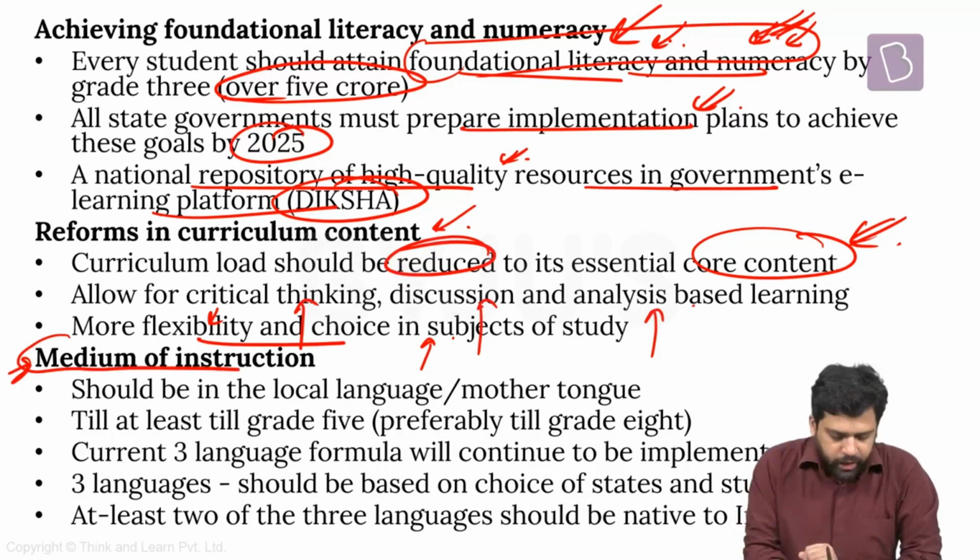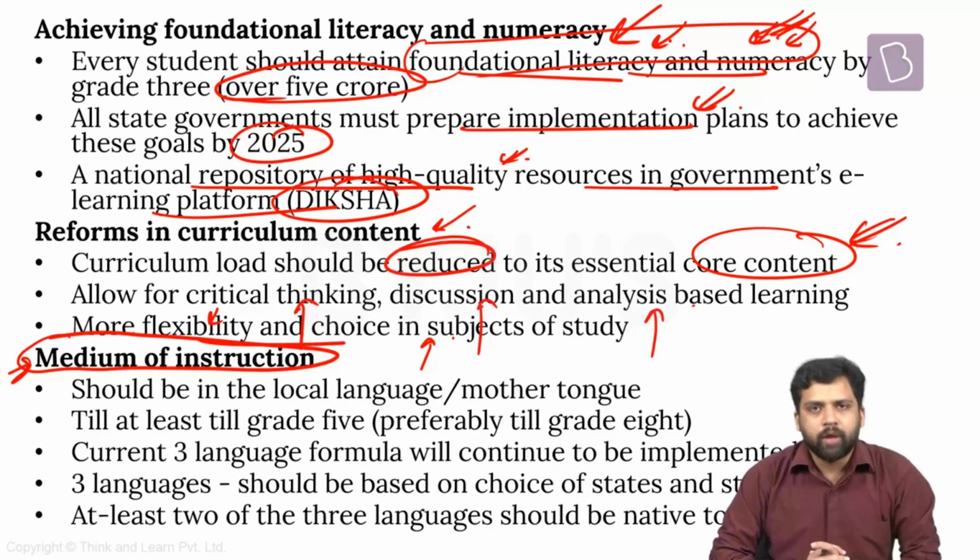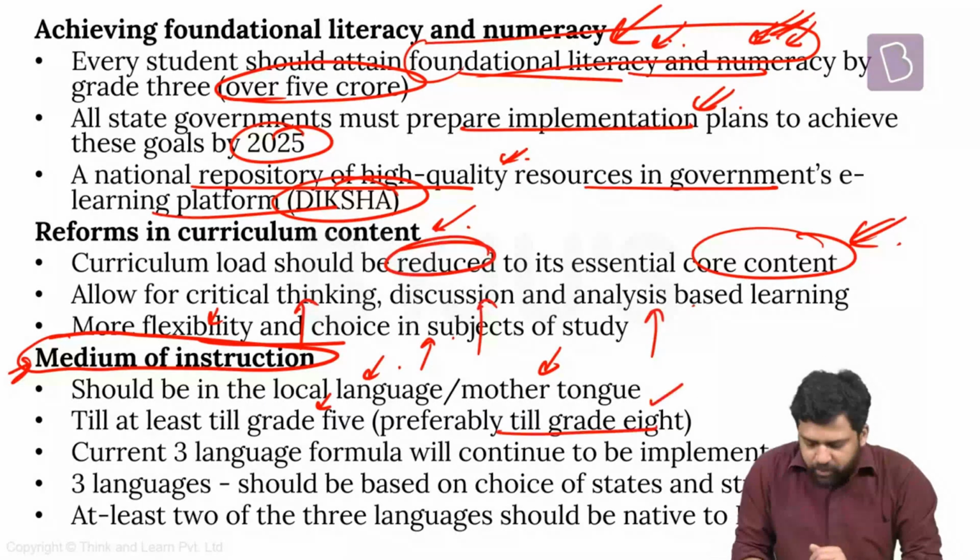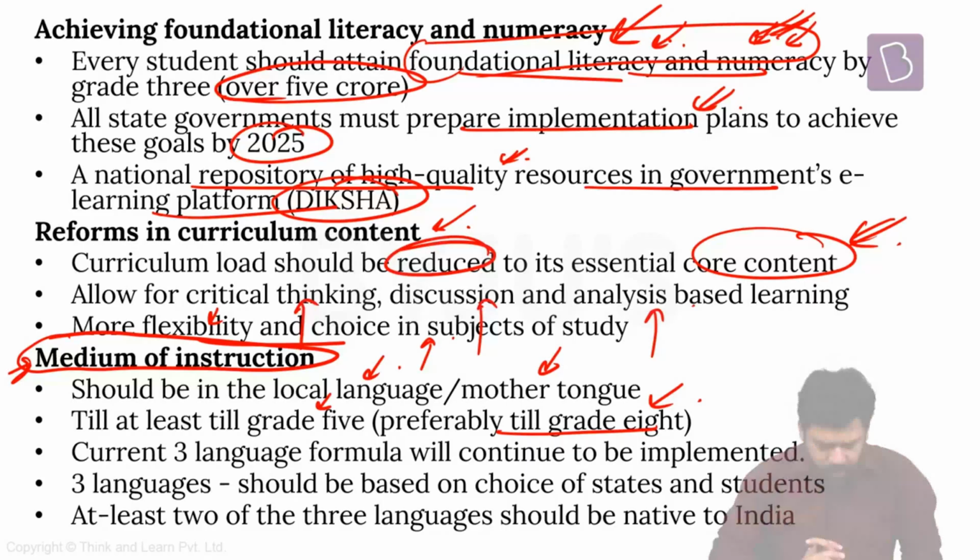Now, another suggestion has been related to the medium of instruction. Which language should children be learning? What should be the language in which education is delivered to children? This has been something which is controversial. Now, what the policy says is that children find it easier to learn if they are imparted education in their mother tongue, in their local language. So they are saying that at least till 5th standard, you should be imparting education in the local language or mother tongue. And they're saying it should preferably be till 8th standard, but at least till 5th standard. And they're saying that whatever 3-language formula is there needs to continue.